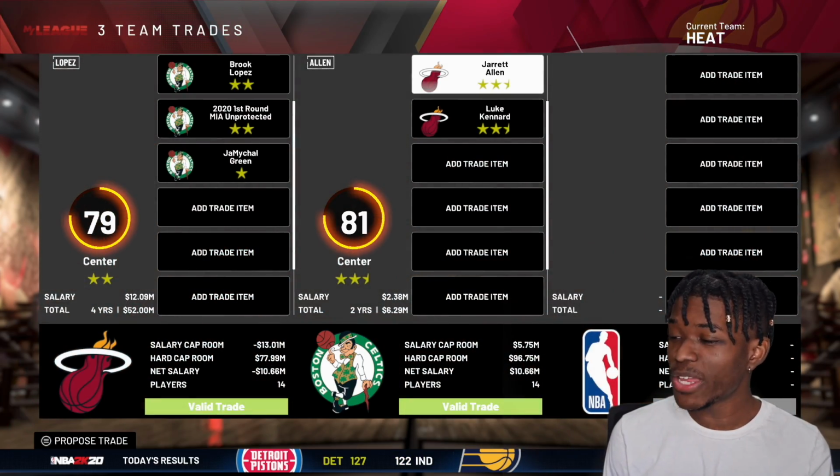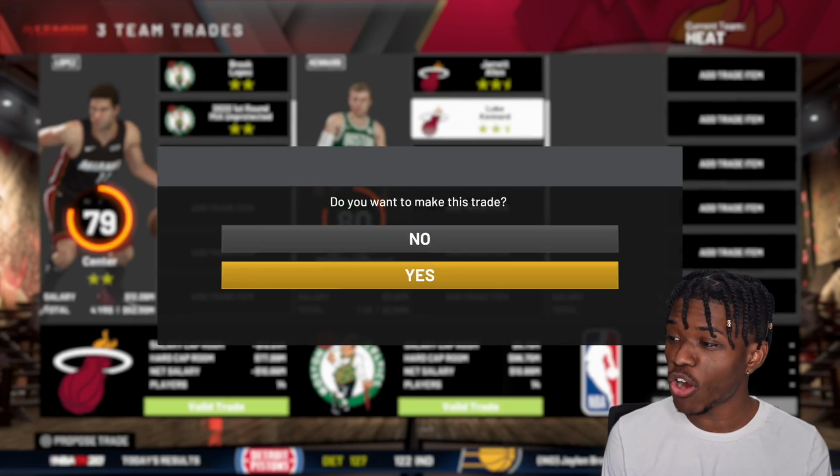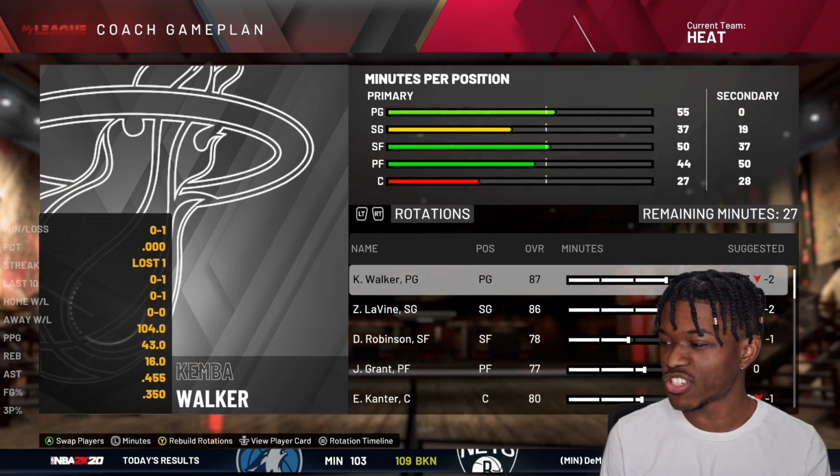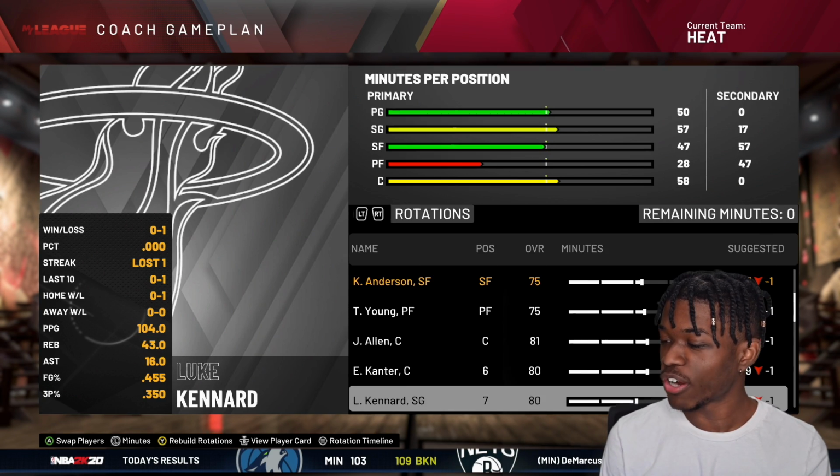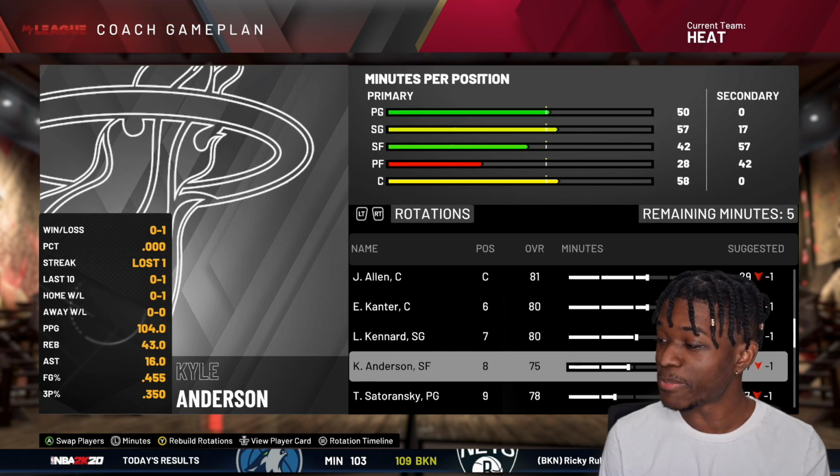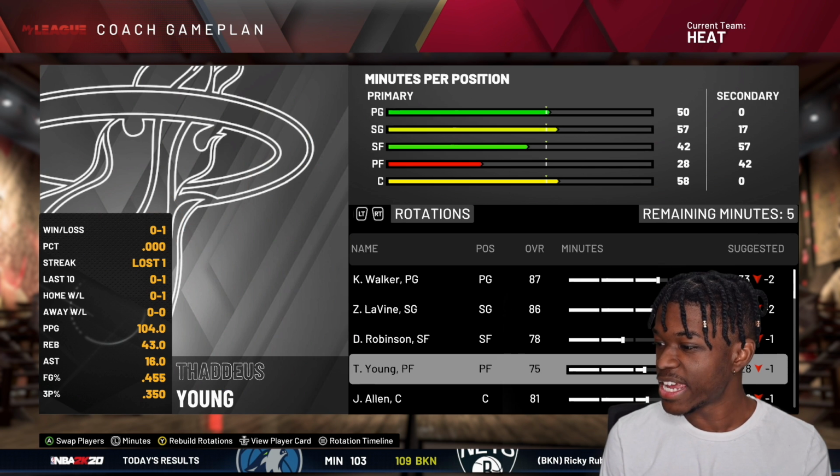So not many of them, but we do get Jared Allen here. And we also get Luke Kennard, which is a W. He'll come off our bench because we have Zach LaVine. And he'll start, or not start, but he'll come off our bench and get big time minutes. That's what I meant to say. And yeah, that's our team.